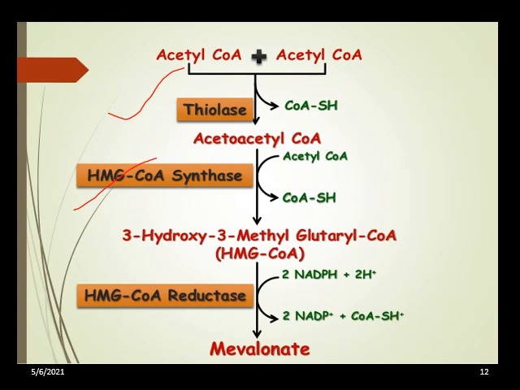The third reaction is the principal regulatory step of cholesterol biosynthesis. Here HMG CoA is reduced by the enzyme HMG CoA reductase to form mevalonic acid, with the help of the reducing equivalent NADPH.